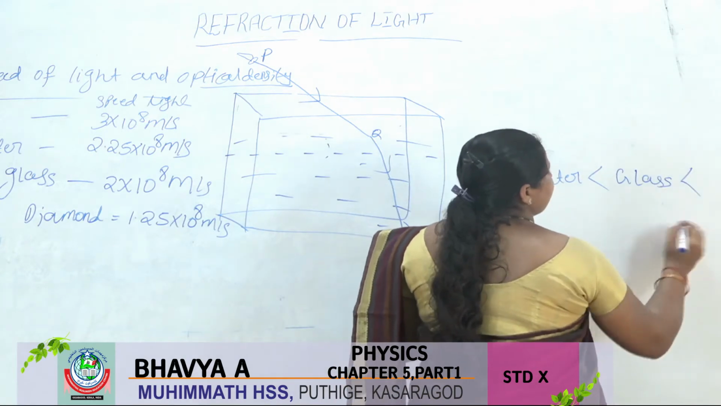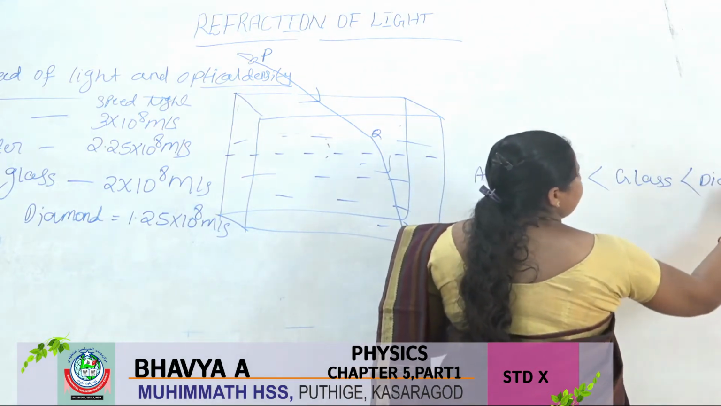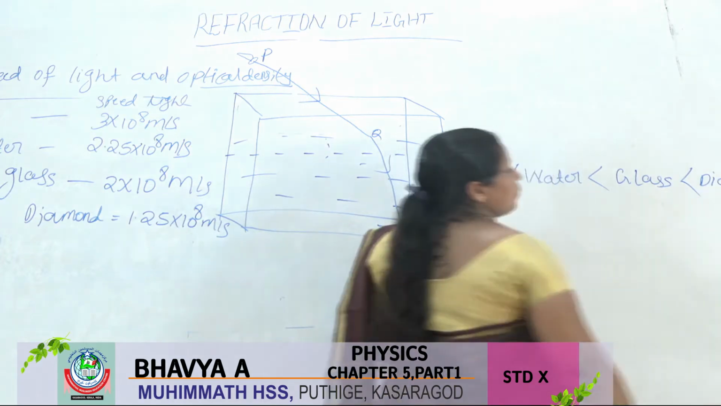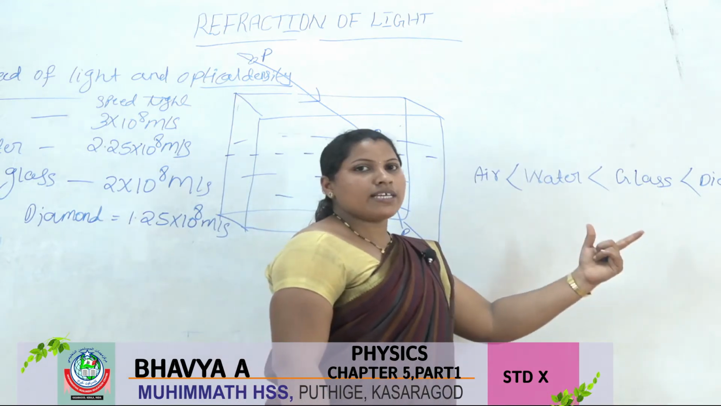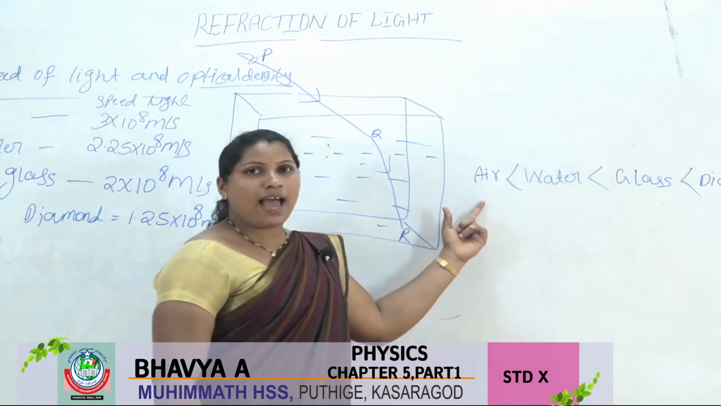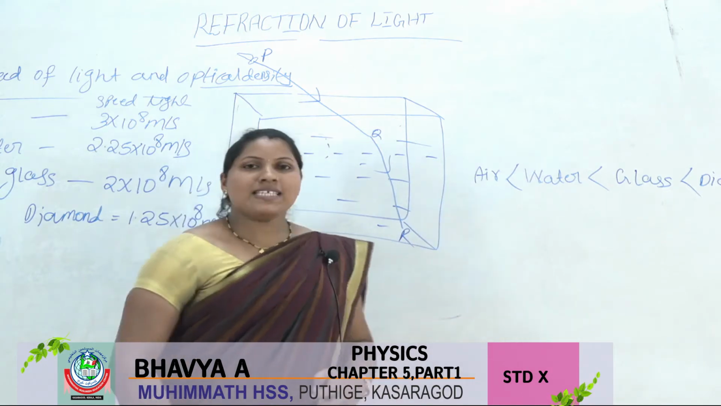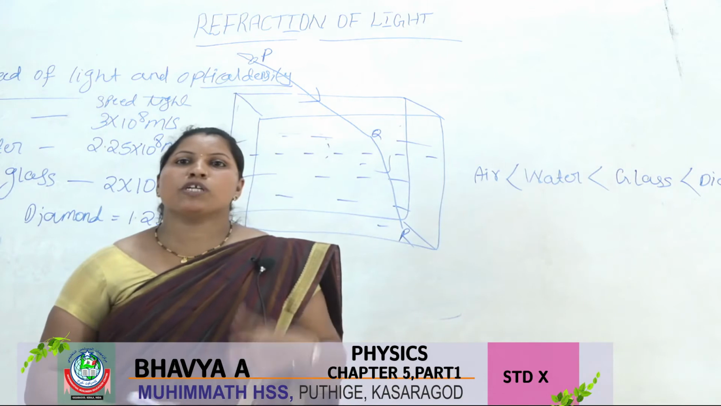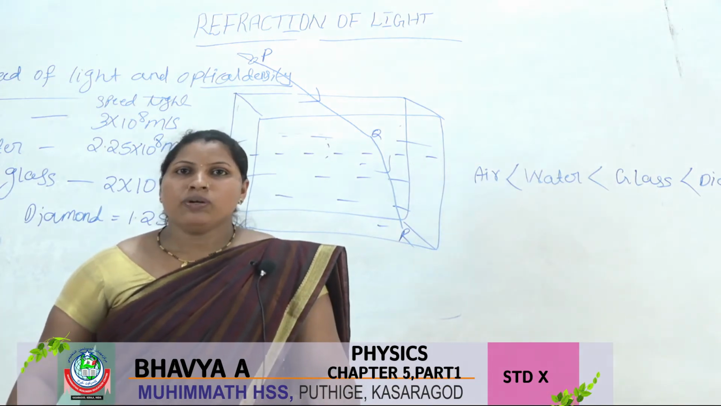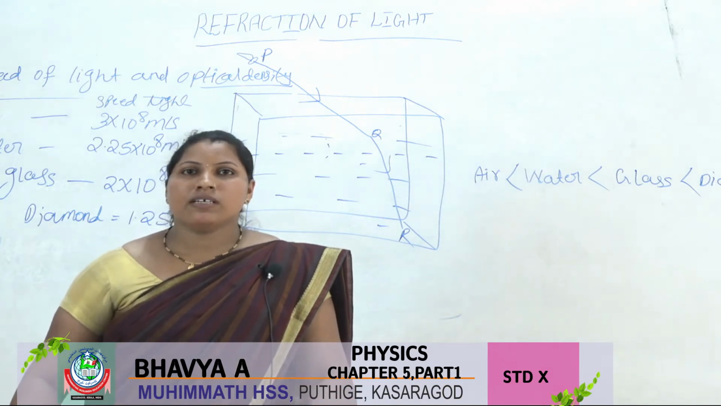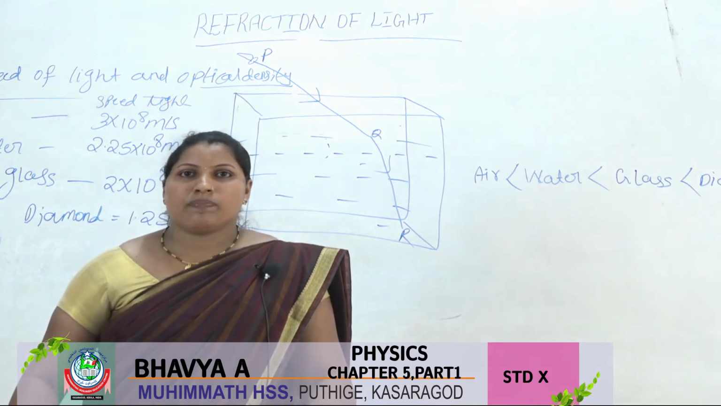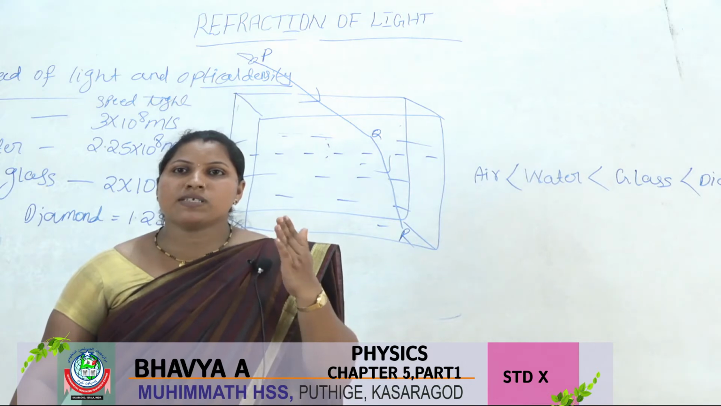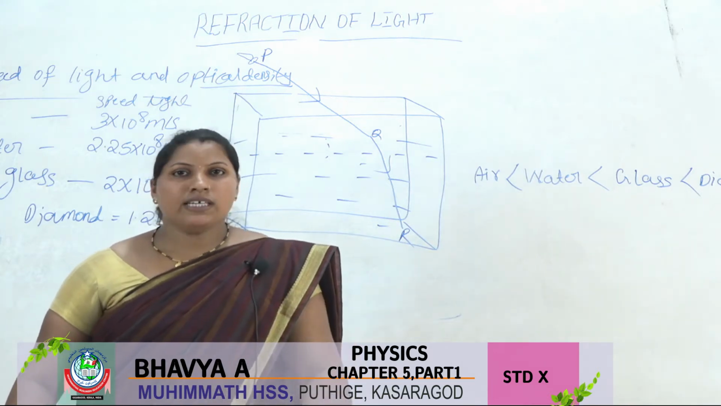It is less than the optical density of diamond. So here, which one has the highest optical density? Diamond has the highest optical density, then air has less optical density. But the speed of light in air is 3 × 10^8 meters per second, and the speed of light in diamond is 1.25 × 10^8 meters per second. When the speed of light increases, it means the optical density decreases.